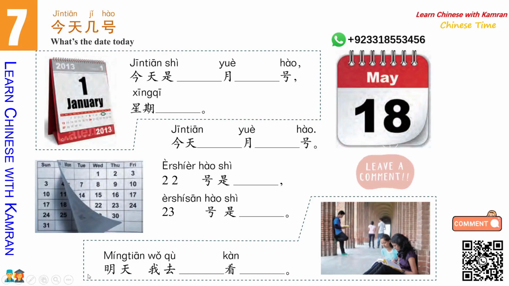Similarly here, 明天我去什么什么. I will go where? 看什么. So tomorrow I will go somewhere to watch something. So just follow your lesson, whatever we have covered, and follow this book. This is school. So tomorrow I will go to school to read some book.